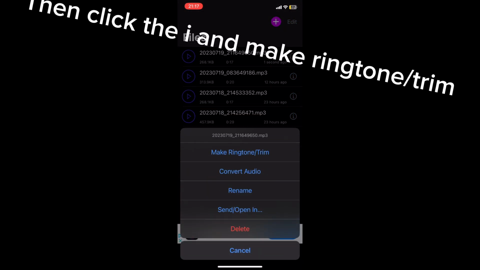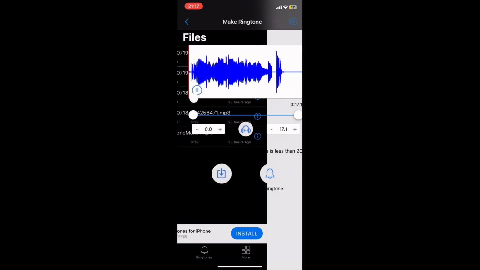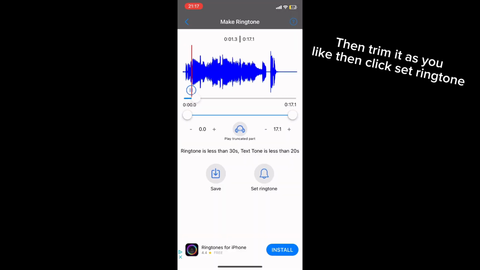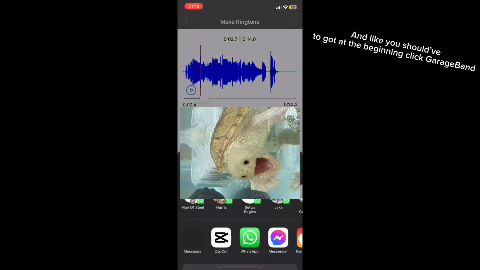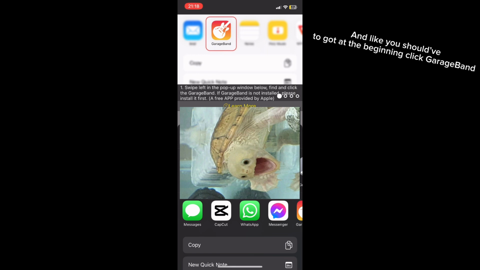Then click the eye and make ringtone and trim. Then trim it as you like, then click set ringtone. And like you should have got at the beginning, click GarageBand.